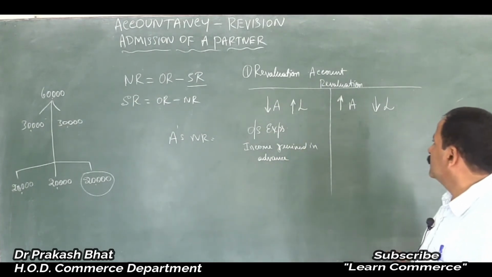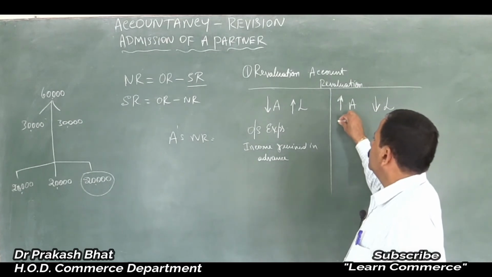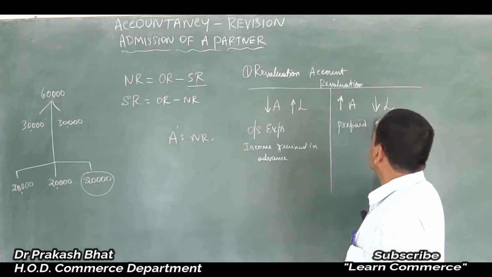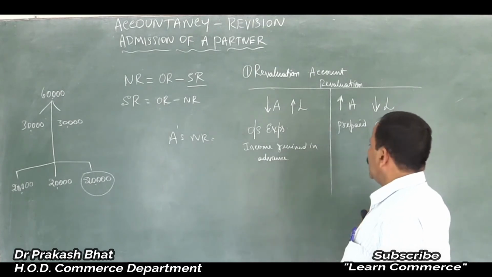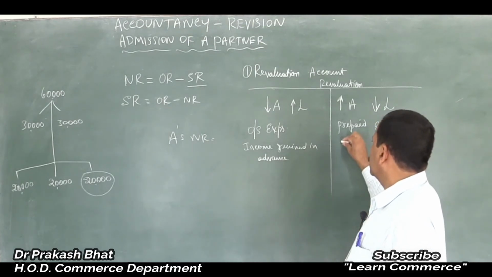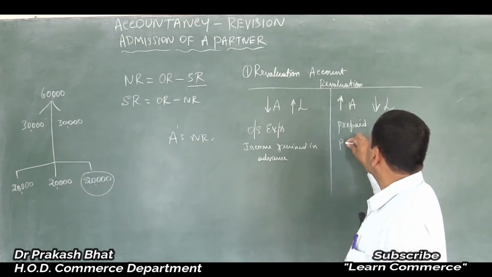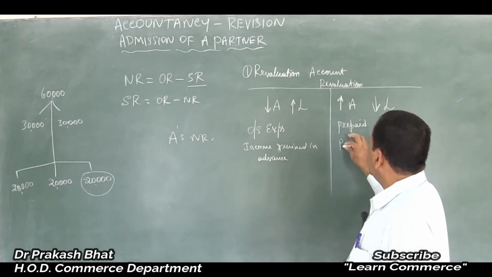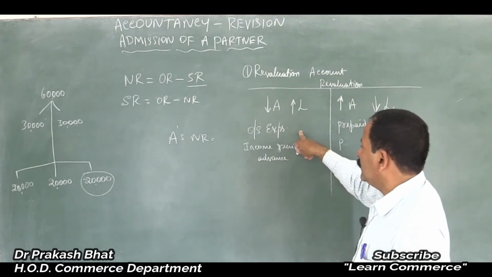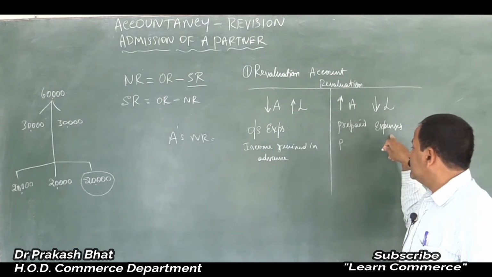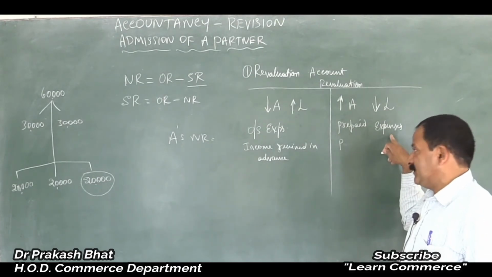Then prepaid expenses and income. So yes, your outstanding expenses are no doubt an expense, and prepaid expenses are no doubt an asset.